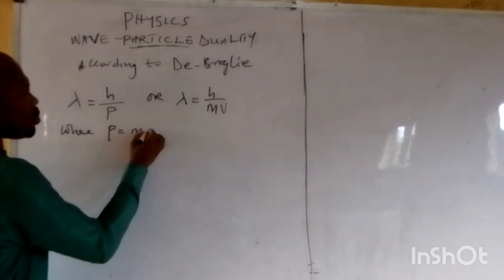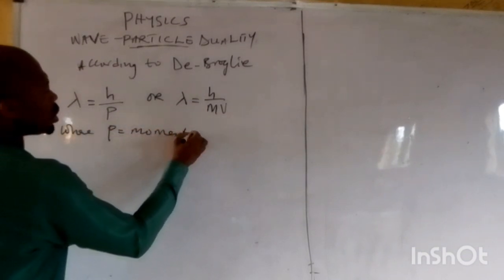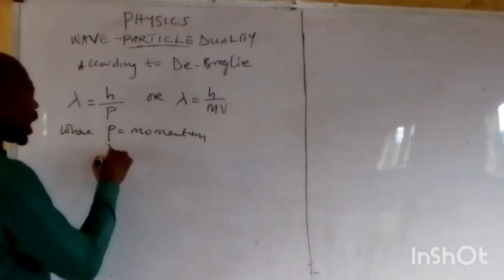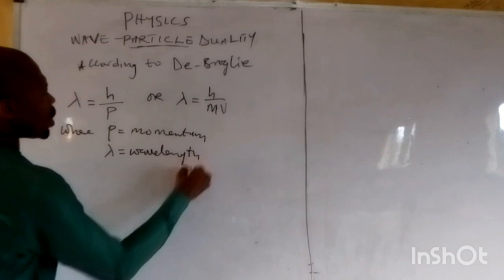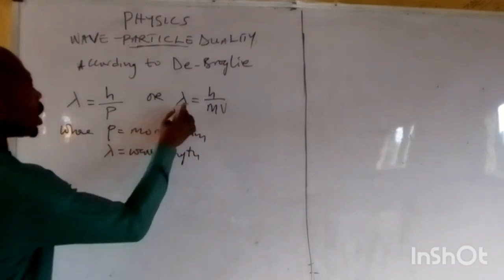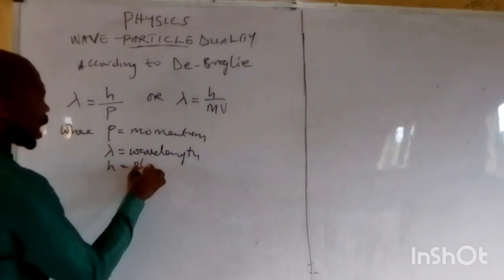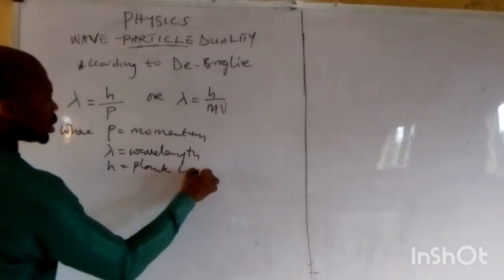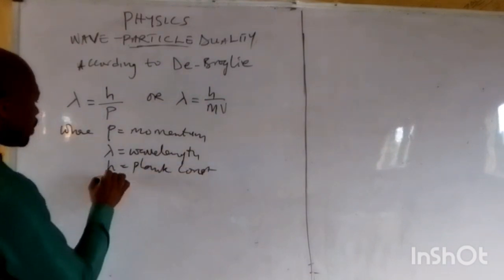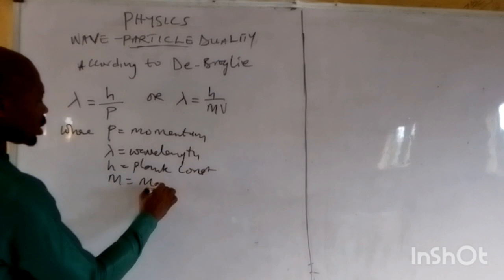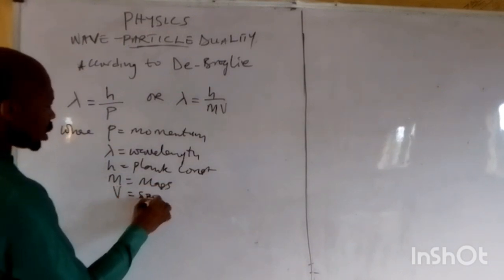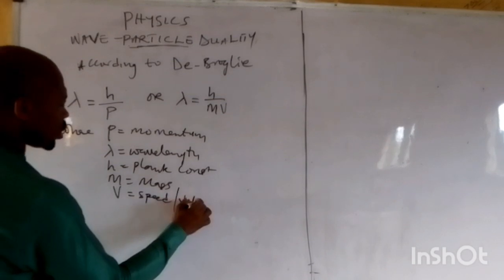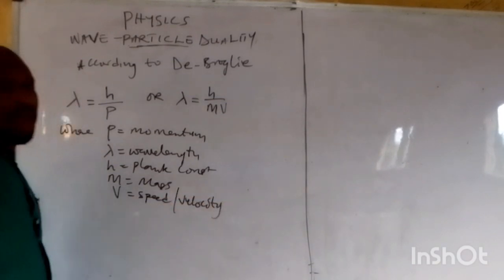Where p is the momentum, lambda is the wavelength, of course, h is the Planck constant, m is the mass of the particle, and v is the speed or the velocity of the particle.